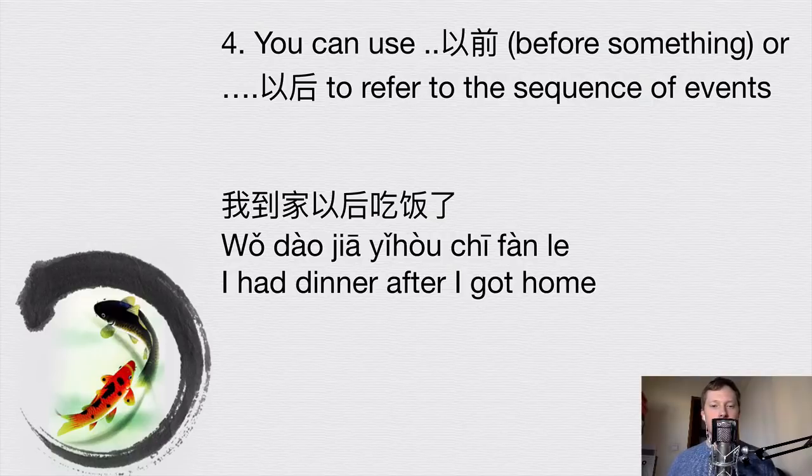So in this sentence example, we've got 我到家以后. 到家 means arrive home, 以后 means after. So it's I arrive home after. Not after I arrive home, but in Chinese it's I arrive home after. 我到家以后吃饭了. 吃饭了 means had dinner, and 了 refers to a completed action in the past. 我到家以后吃饭了. So this is an example of when these words before and after are used.